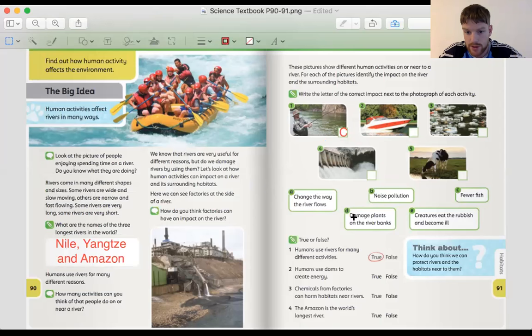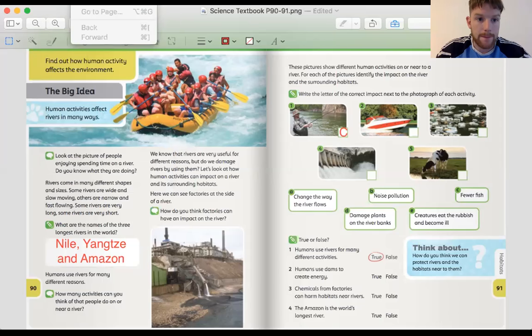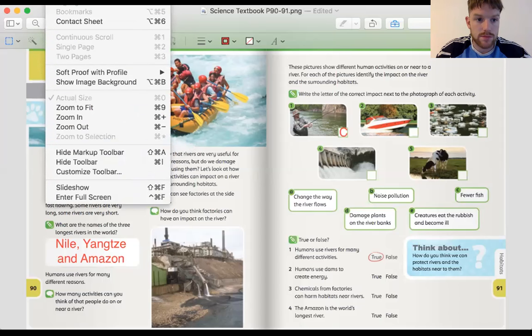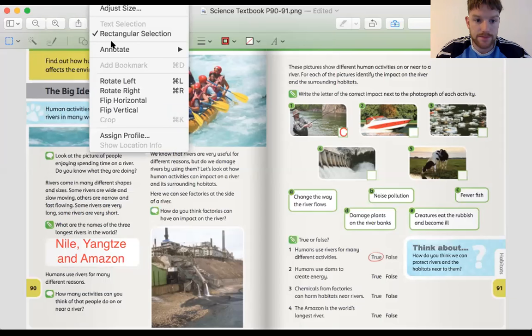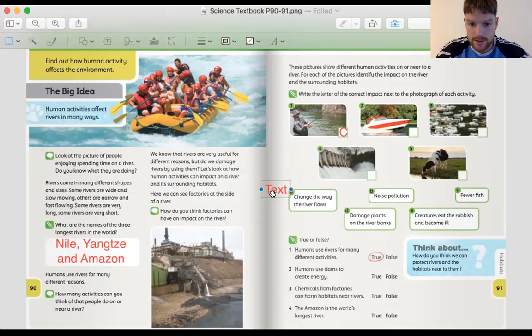Noise pollution, damage plants in the riverbanks, or creatures eat the rubbish and become ill? Well, number 2 is B, noise pollution. Obviously, if you've ever heard these speedboats, they are very, very loud. Okay, so that is B.